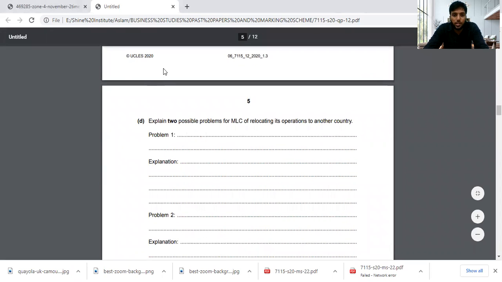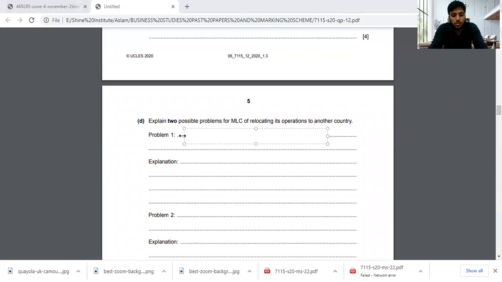So problem number 1, I can give you redundancy of employees. What is redundancy? You are sending your employees out of your company, saying that you're moving to another place. So we are really sorry. This redundancy doesn't happen because of the mistake of the employee. It happens because the employer has taken a decision to move away, or to shut down the organization, or the employer has gone bankrupt, something like that, which is not in the control of the employee. It goes under redundancy.